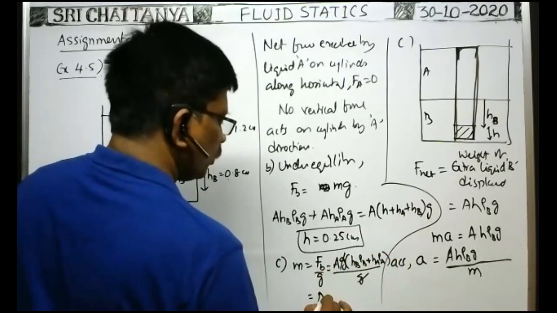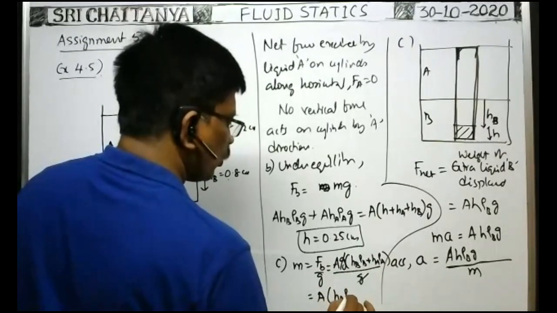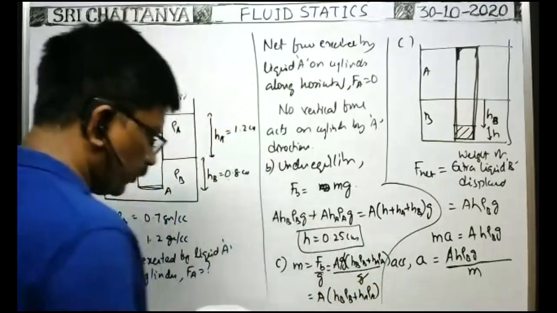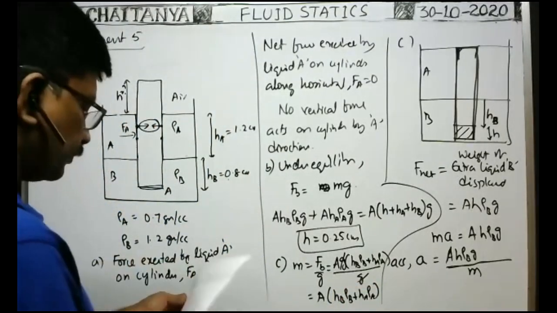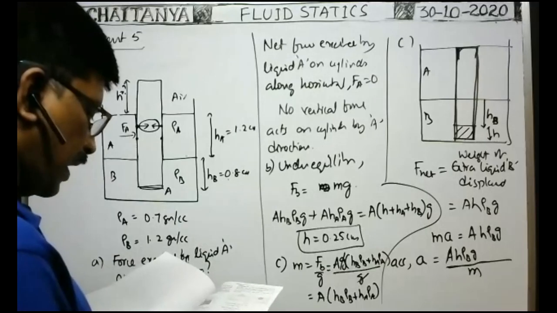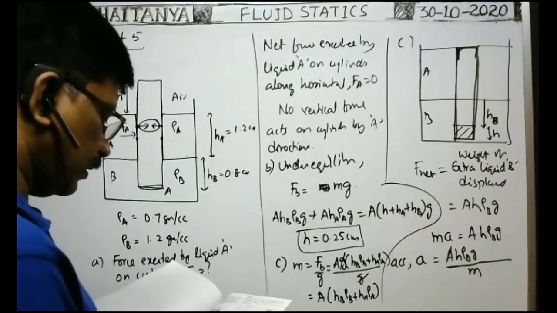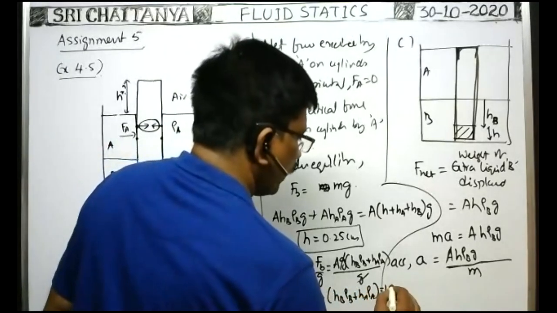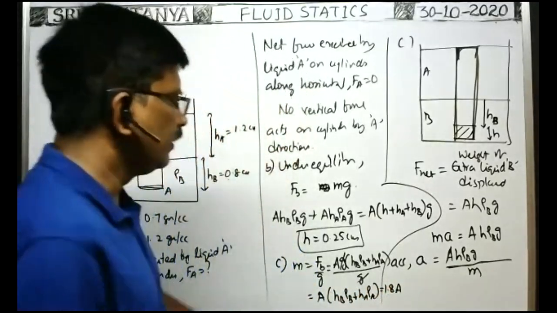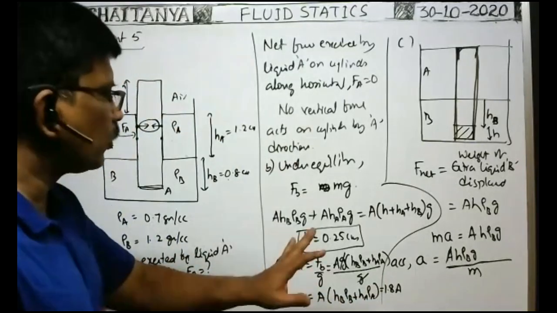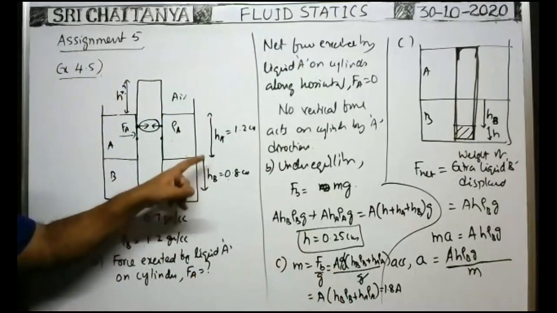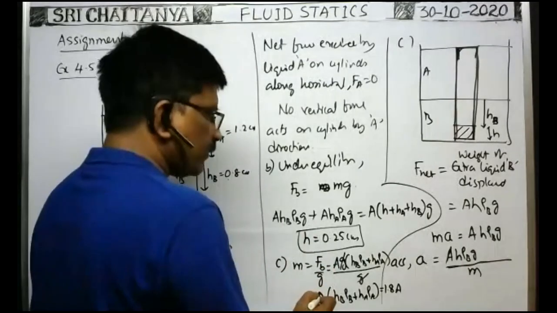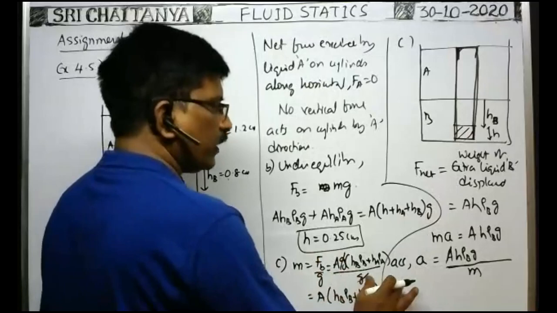Therefore, mass is equal to area of cross section into HB rho B plus HA rho A. Of course, when you simplify them, I think you will get the mass of the cylinder as 1.8 A. If you simplify them, you will get 1.8 into area of cross section, because HB is given, rho B is given, HA, rho A are given. Area of cross section of the cylinder is not given. You keep it like this only, then you will get this.